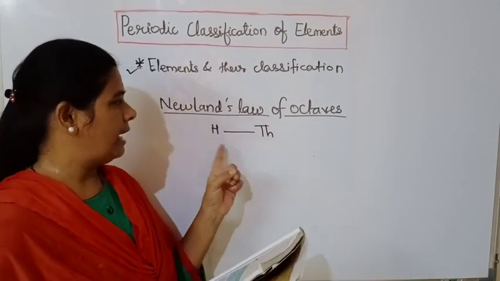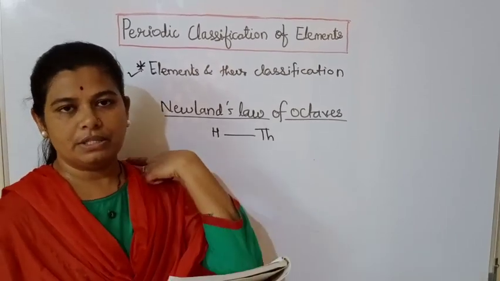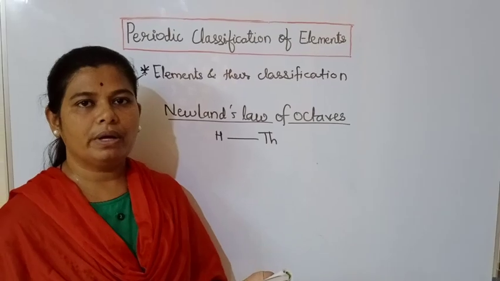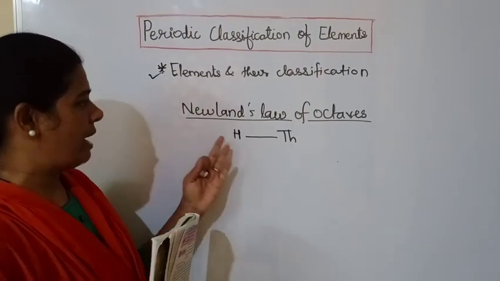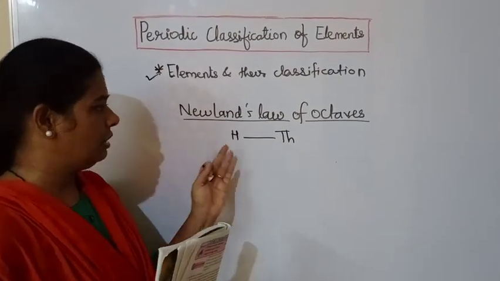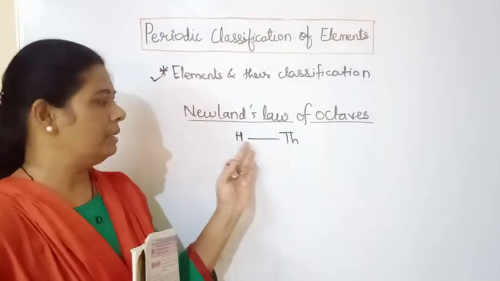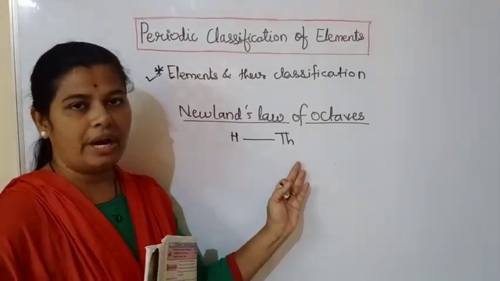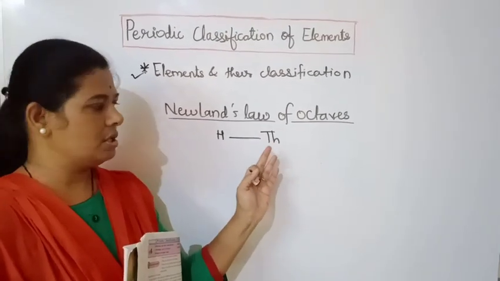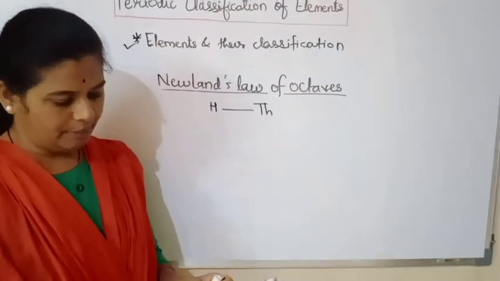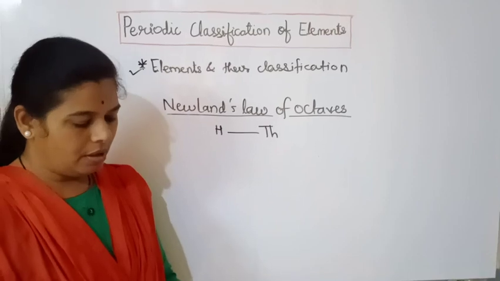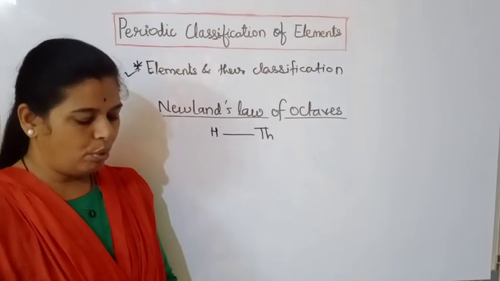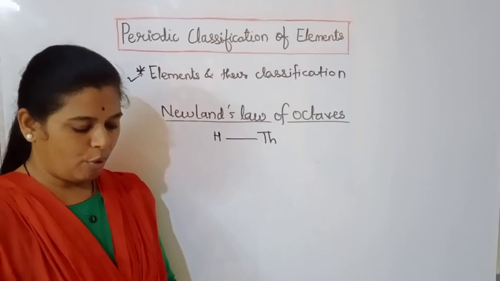He ended at thorium because in those days thorium was the last known element. For example, he saw that sodium is the 8th element from lithium and both have similar chemical properties.